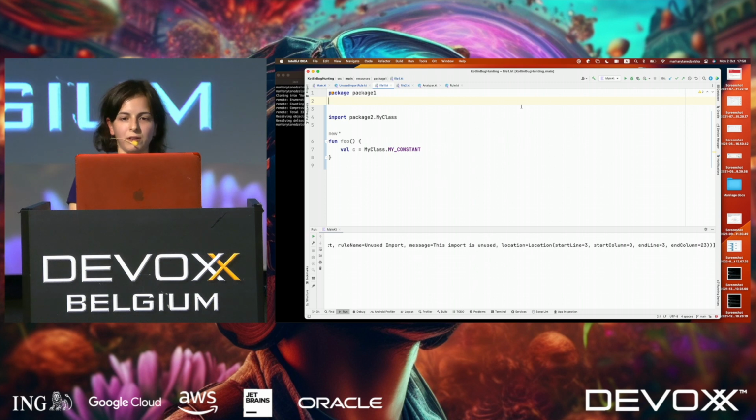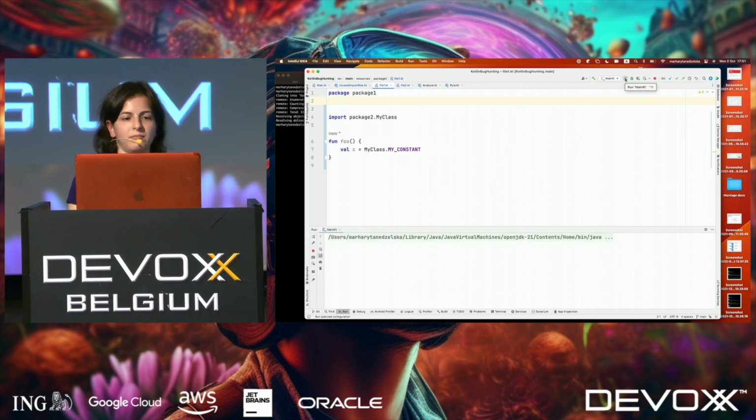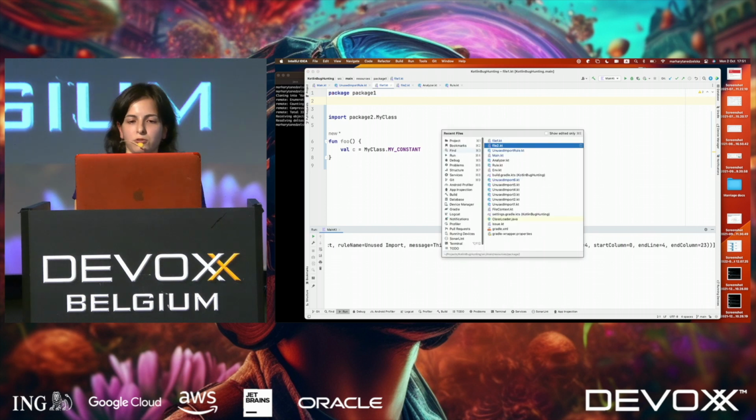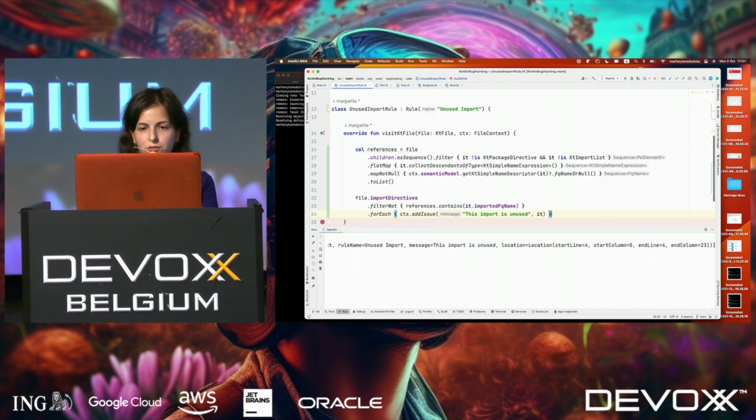Definitely see that there are no unused imports here. But when we run, we see the issue on line 4. So what do we usually do in this case? We have to debug. Yes? So let's debug. Let's put a breakpoint here and see what's actually going on.